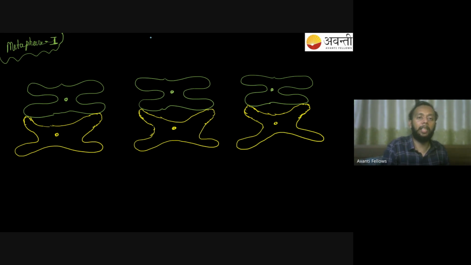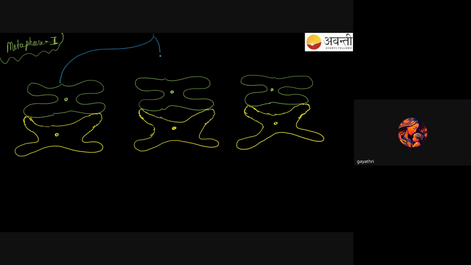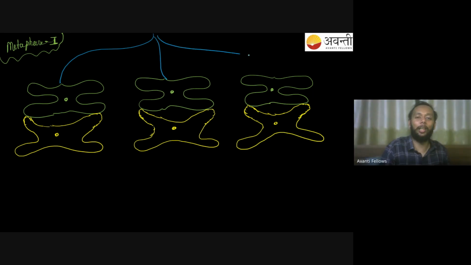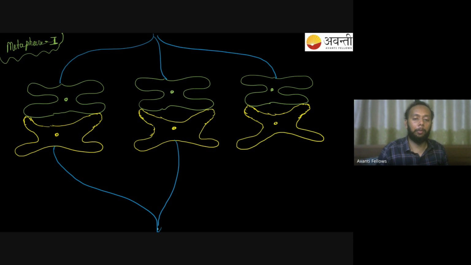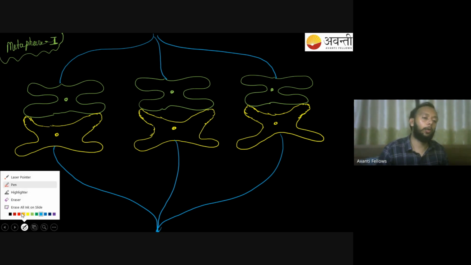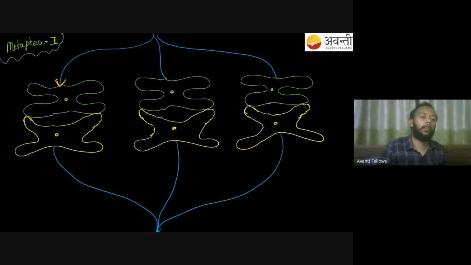Let's make some spindle fiber. And the spindle fibers are coming from where? Centrioles. The spindle fibers are coming from centrioles. They're attached to the kinetochores. Okay, so I'm not drawing the center over here, but do understand the spindle fibers are coming from the centrioles, and they are attaching themselves to the kinetochore. So all these kinetochores over here will have attachment with this particular spindle fiber. This is what you find happening in my metaphase 1.